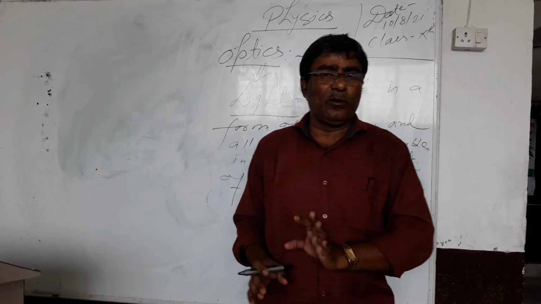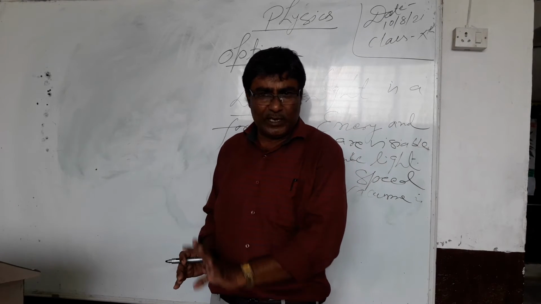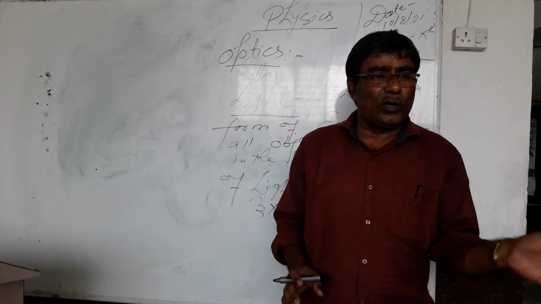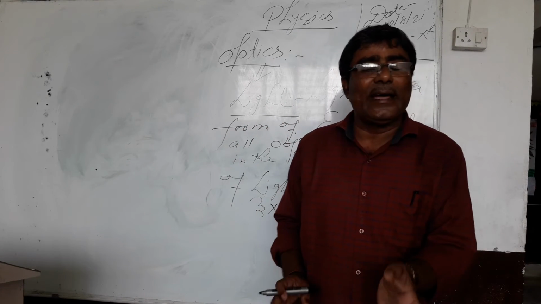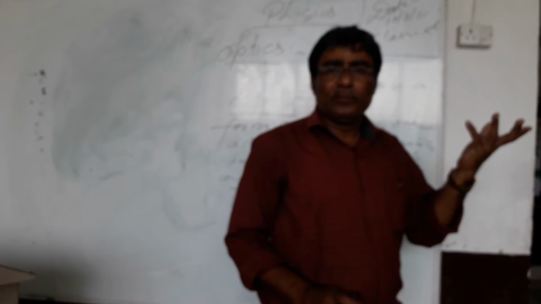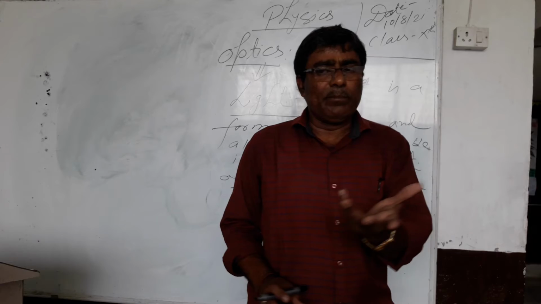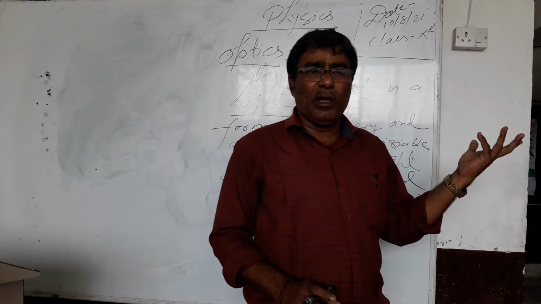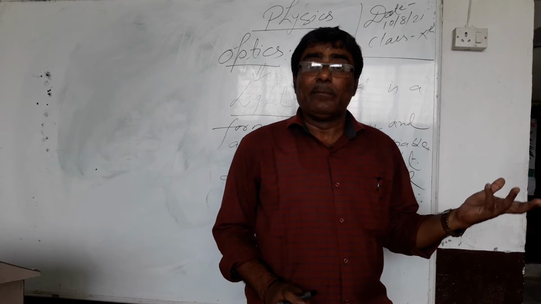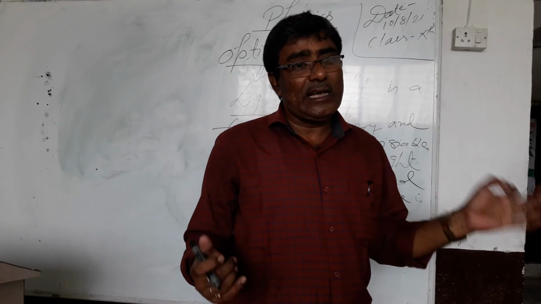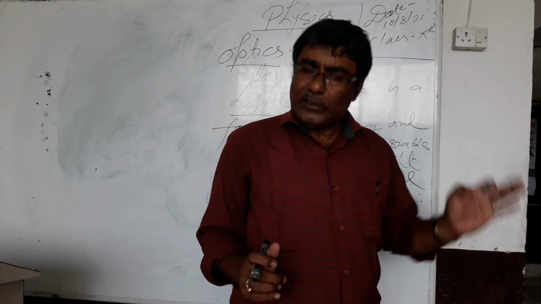What do you mean by luminous objects? Those objects which can emit light are known as luminous objects. For example, the sun is a luminous object. A burning candle is a luminous object. A glowing bulb is a luminous object because they are emitting light. So these are known as luminous objects.